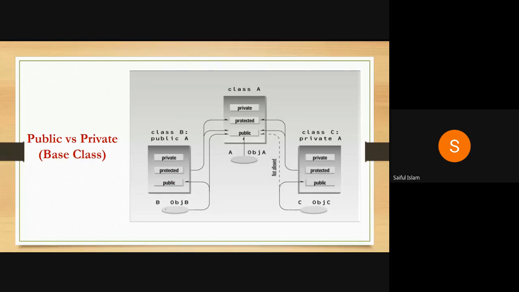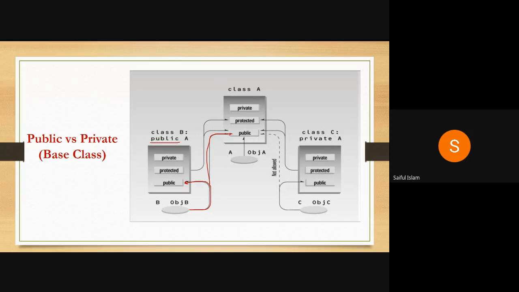Now if you create an object of class B, which is publicly derived, from this object I can access only public members of the derived class and public members of the base class. So I can access both of them if the derivation is public.